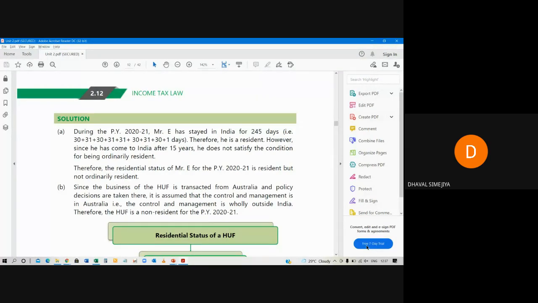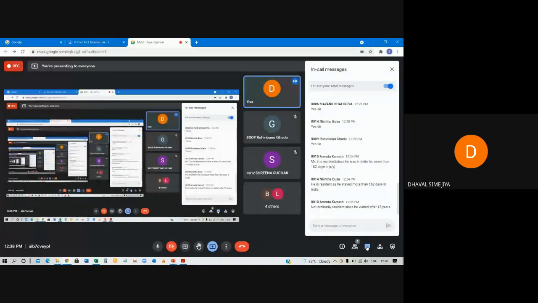Sir, HUF will be resident but not ordinarily resident. Why? Because Karta is resident. Arey bhai, Karta is not resident. You are not supposed to calculate for Karta. Business is done from Australia, so HUF is non-resident. If HUF is resident, then we are supposed to calculate for Karta. We have to consider Karta. Done? Yes, the online students. Should I suppose to calculate?